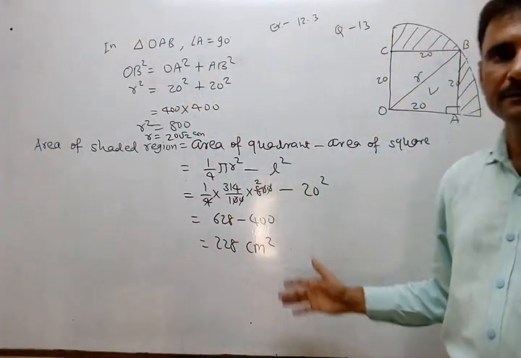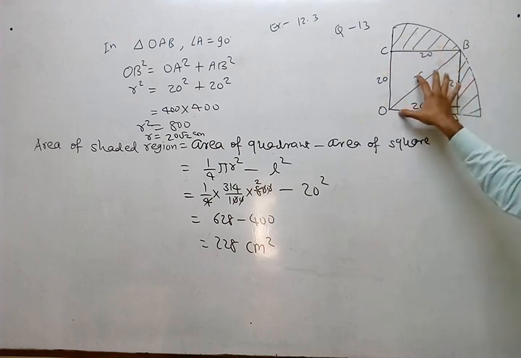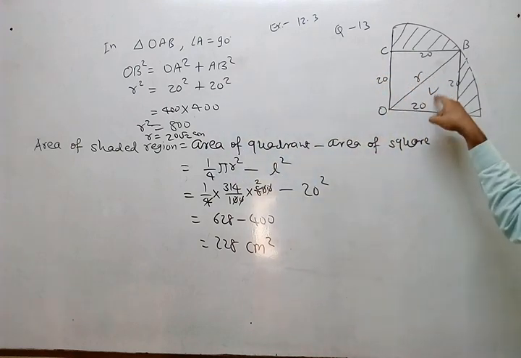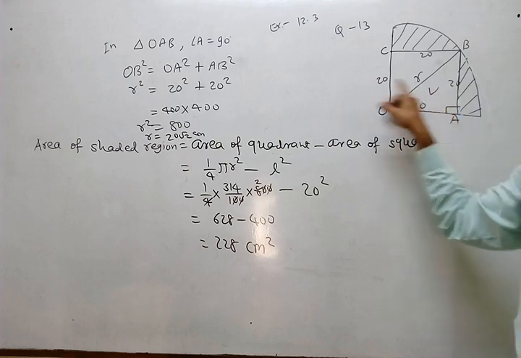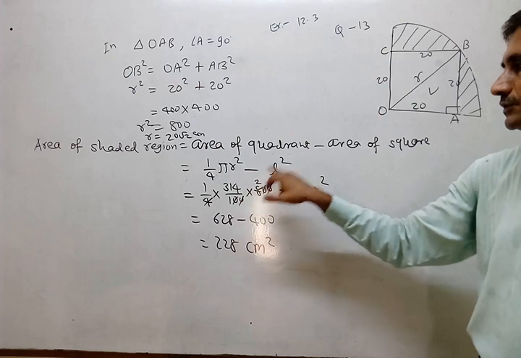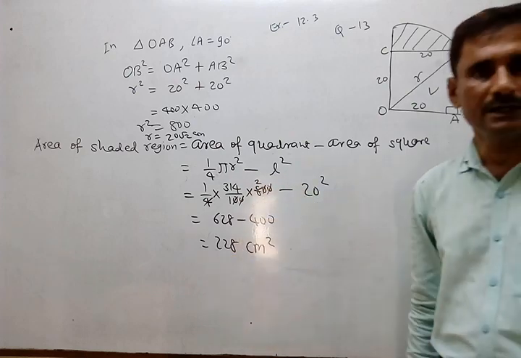So again, just look at the figure also. What is the matter? Quadrant minus square. But one problem is that the radius is not given, so we found the radius using Pythagoras formula in the right angle triangle. After getting it, quadrant minus square, so we used both formulas plus values and found the area of the shaded region, 228.